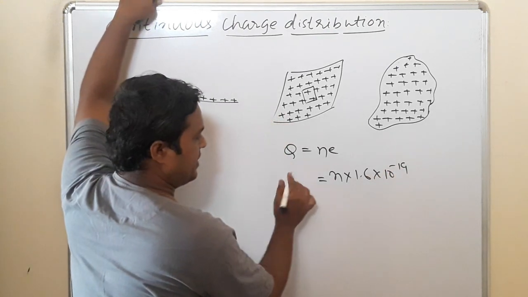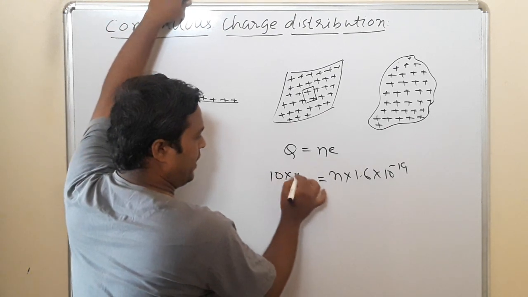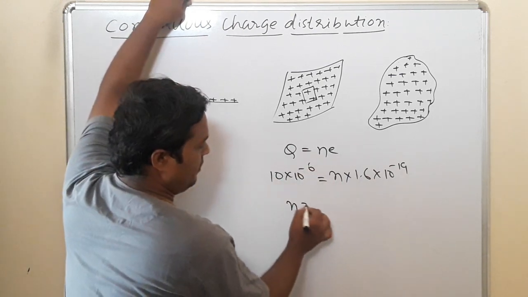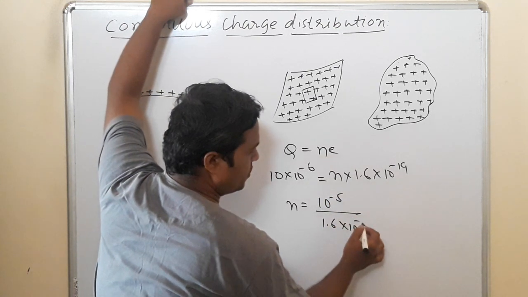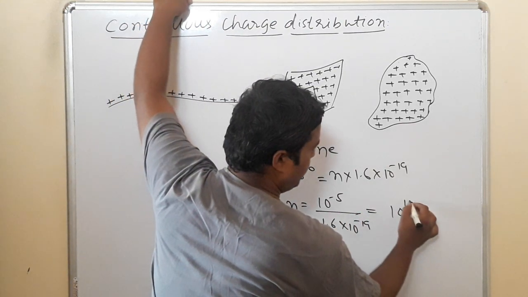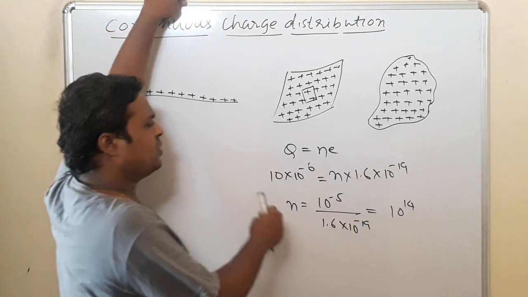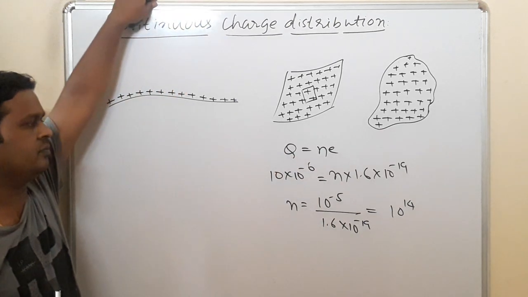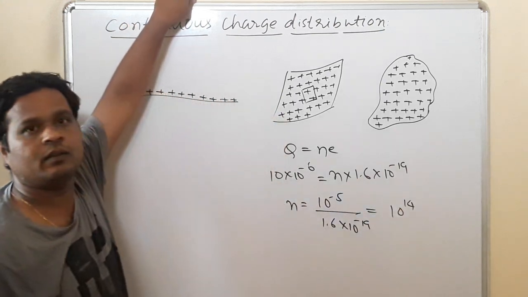10 microcoulombs means 10 into 10 raised to minus 6, so it will be 10 raised to minus 5. Then n will be equal to 10 raised to minus 5 divided by 1.6 into 10 raised to minus 19, which means the number of electrons is of the order of 10 raised to 14. That means even though it contains a very small amount of charge, 10 microcoulombs, it consists of a number of electrons in the order of 10 raised to 14.